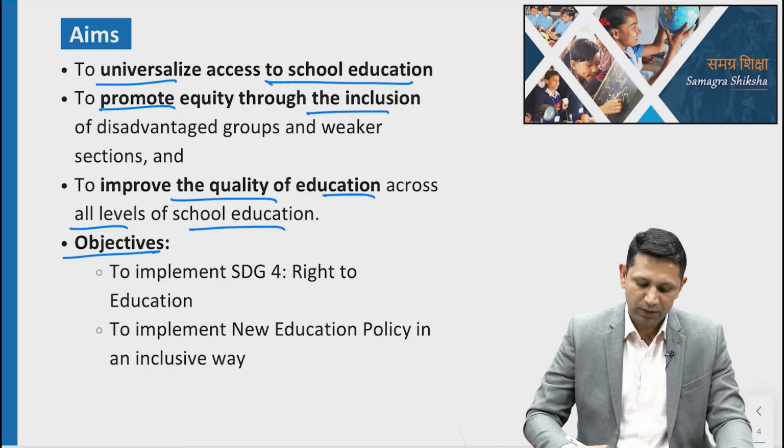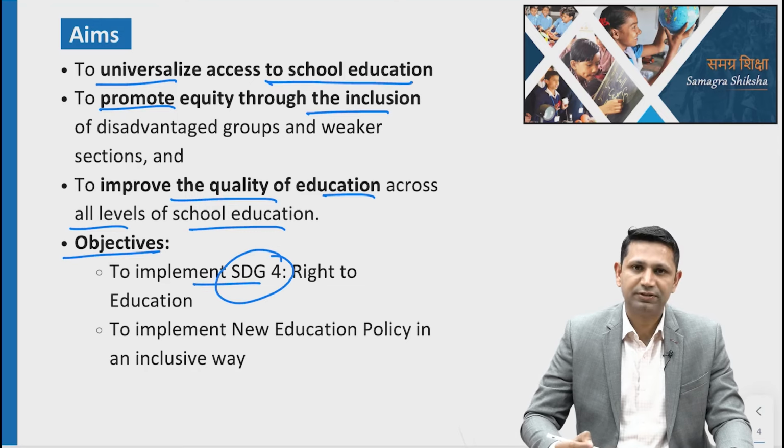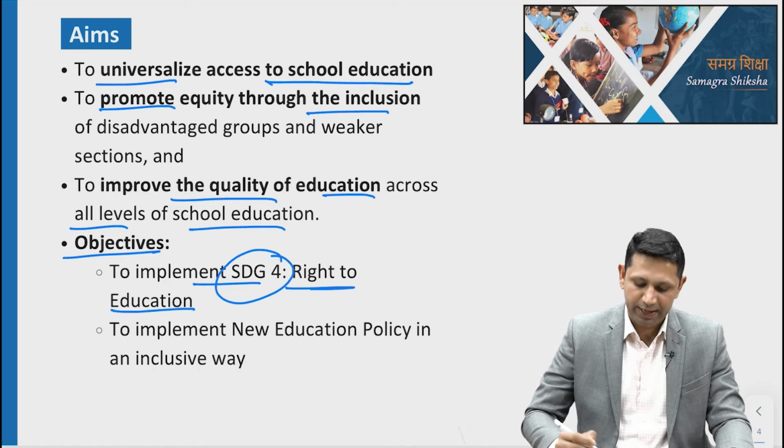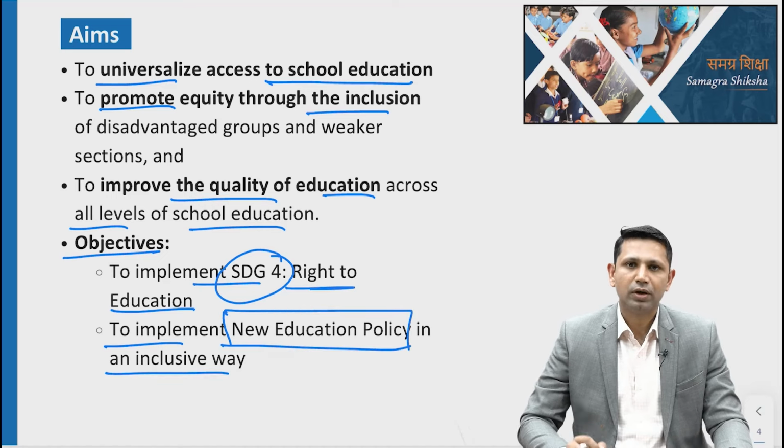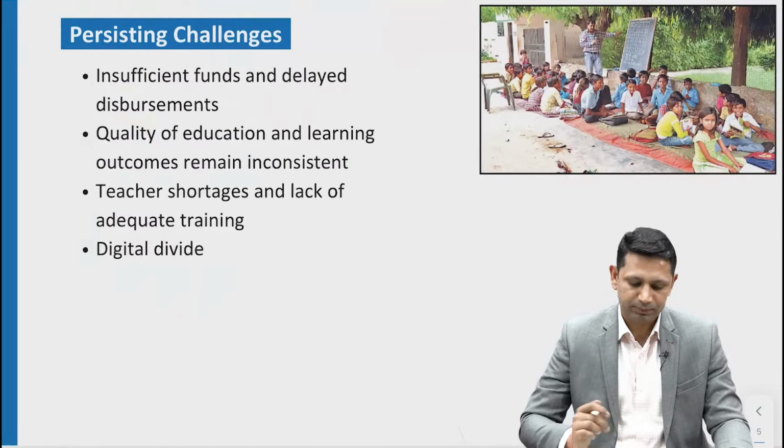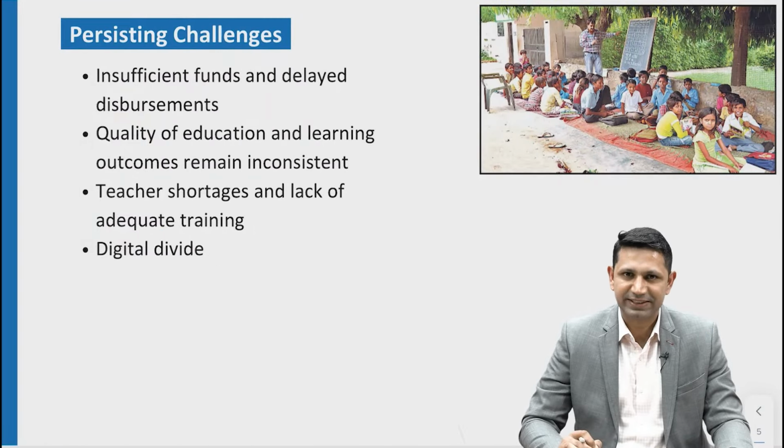Its objective will be, first of all, to implement SDG 4, meaning Sustainable Development Goal 4, that is the right to education, and to implement the new education policy in an inclusive way. So this is the objective of this scheme. Now it is having some persistent challenges as well.